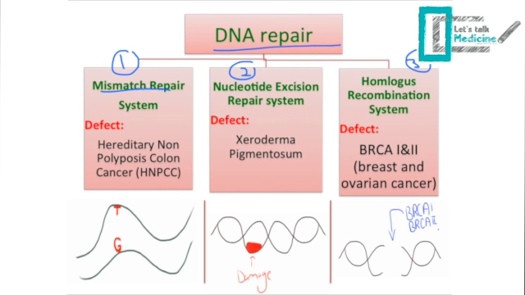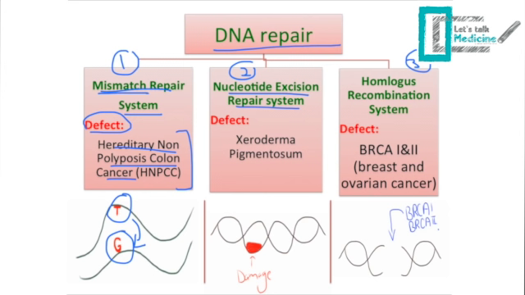So mismatch repair system: when you have, like here, thymine linked to guanine, and this is a defect, the thymine should be linked to adenine. So this type of system, which is the mismatch repair system, will correct that. Sometimes you will have a defect in this system, and this is linked to a condition known as hereditary non-polyposis colon cancer.